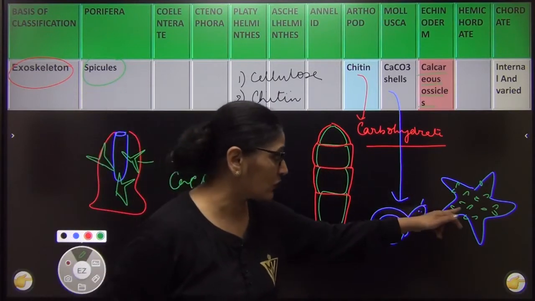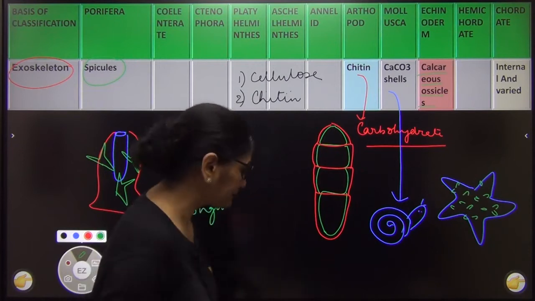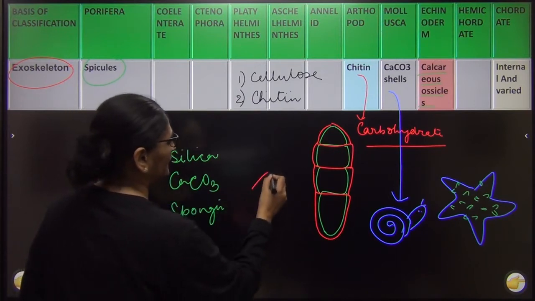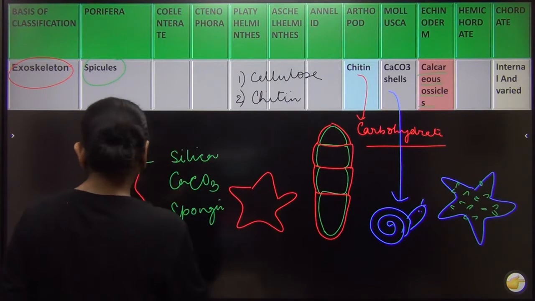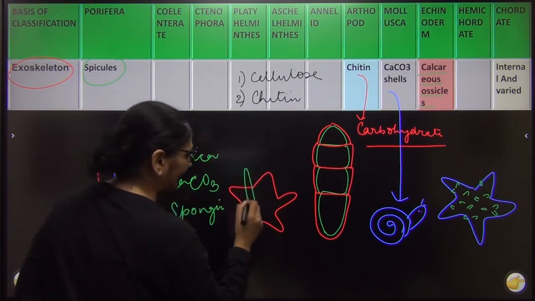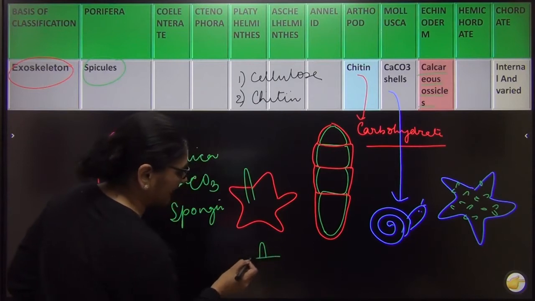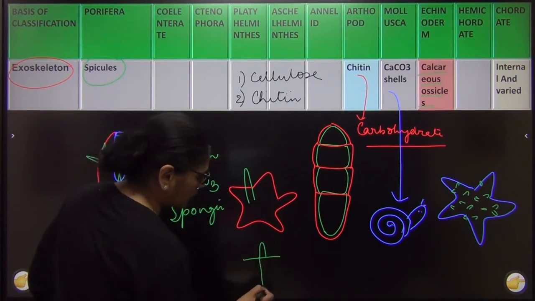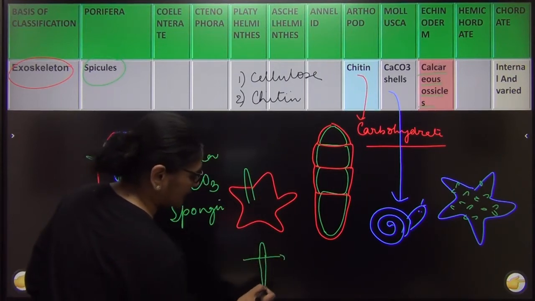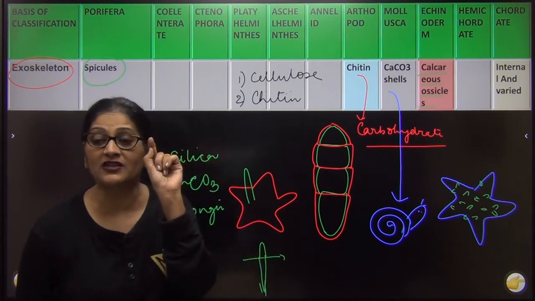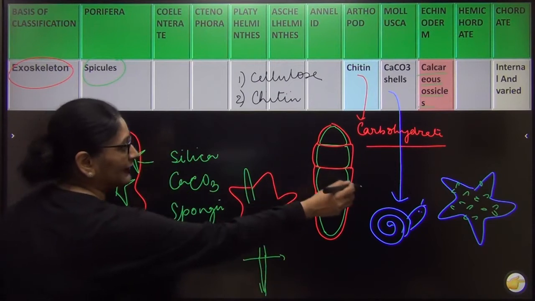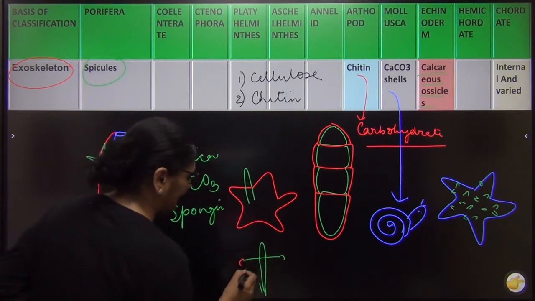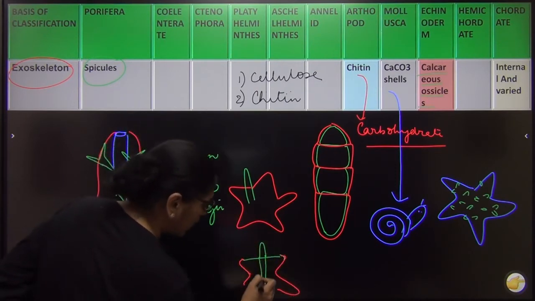And you'll be surprised to know that when we study these ossicles, suppose I am drawing one of the ossicles over here, say this is my starfish, ठीक है. If you study it, you will find that only a part of the ossicle is visible outside. Most of it is inside the body of the starfish. Only a small part is visible outside. बचा हुआ इसका majority part अंदर है, ऊपर में थोड़ा सा दिखता है. If I make the skin with red color like this, most of it is inside.